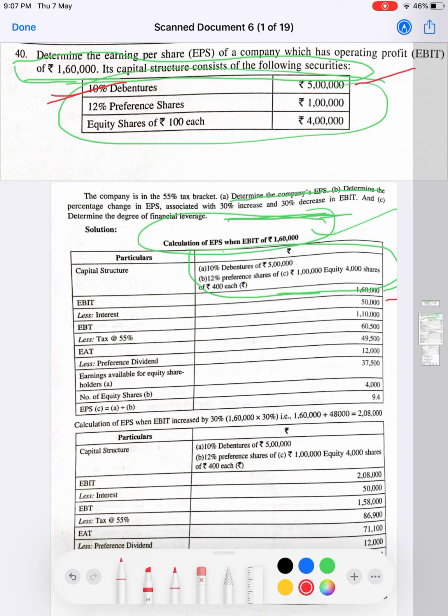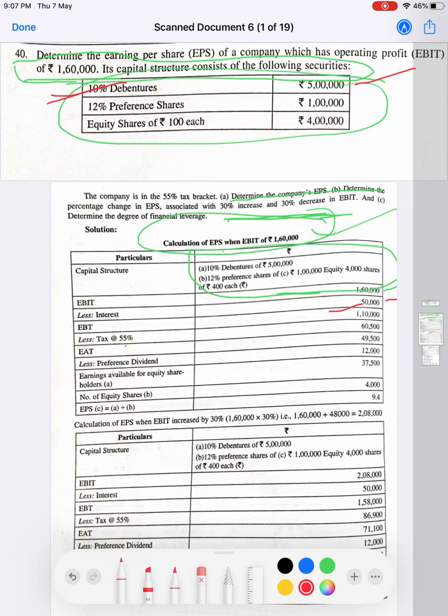EBIT minus interest is equal to EBT, 1,10,000, less T. Out of EBIT, first we deduct the I factor, that is interest, then we consider the T factor, that is tax. Tax is 55% of EBT, that is 1,10,000, which comes to 60,500.